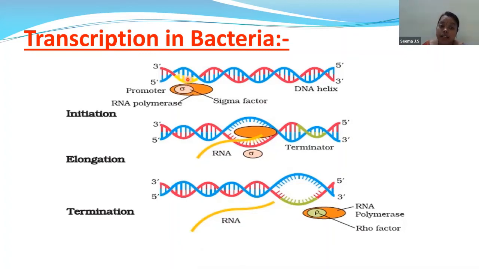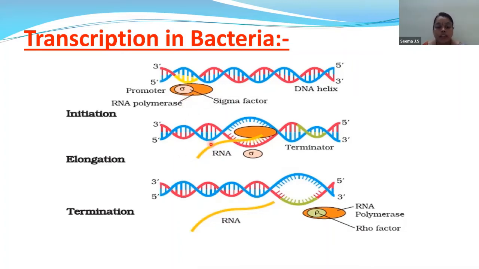It identifies and enters the promoter region. So this is the promoter. The oval shape is promoter. Inside the promoter, sigma factor is present. Sigma factor will help in the entry of the polymerase into the DNA strand. Now, we also call this the transcription start site. Finally, sigma factor will identify this promoter region and it will start the initiation process. But after some time, the sigma factor will get eliminated or it will disappear. So this is the first step.